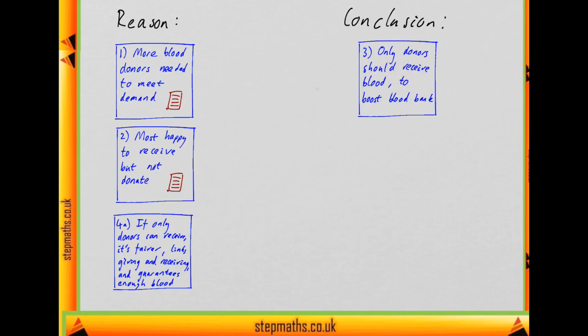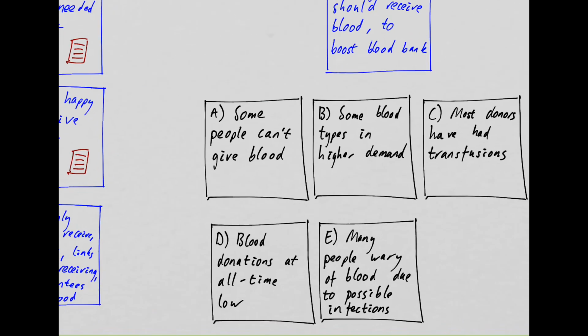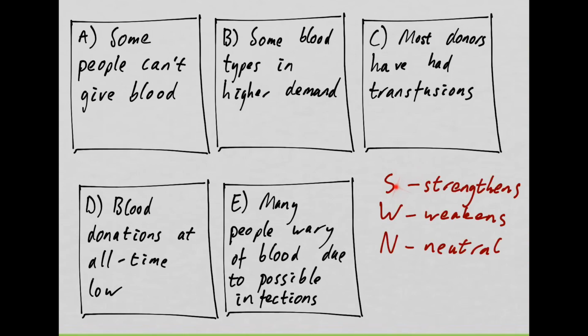So now let's look at our options and see which will weaken the conclusion. So here's our 5 options, and as we go through we'll see whether they're relevant to reasons or directly to the conclusion, and we'll see whether they strengthen, weaken or are neutral to that part of the argument.